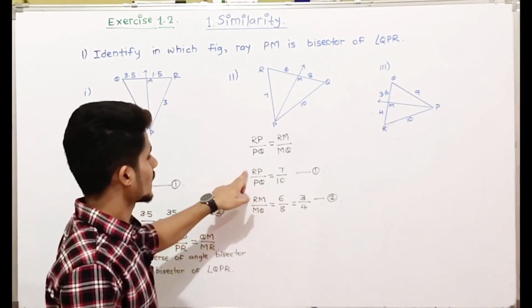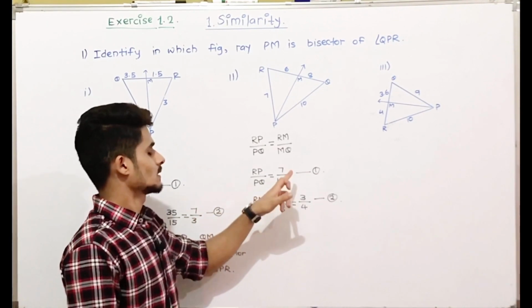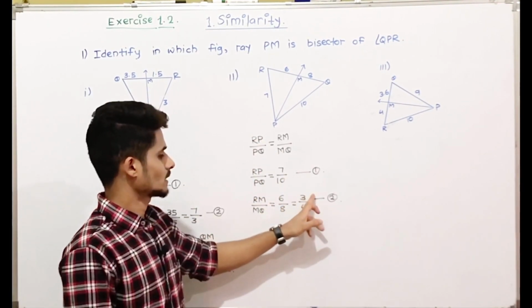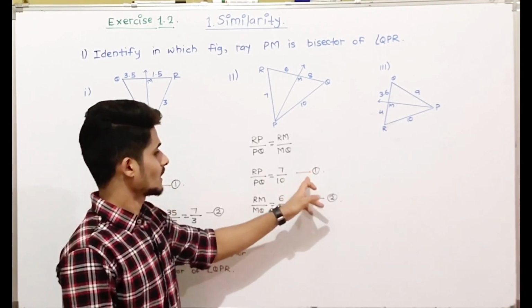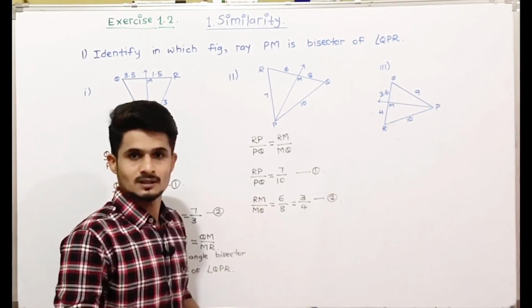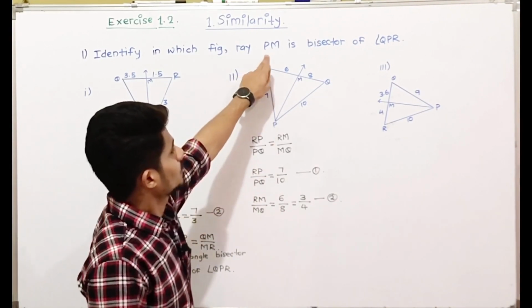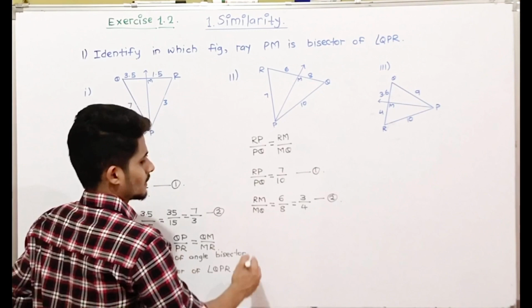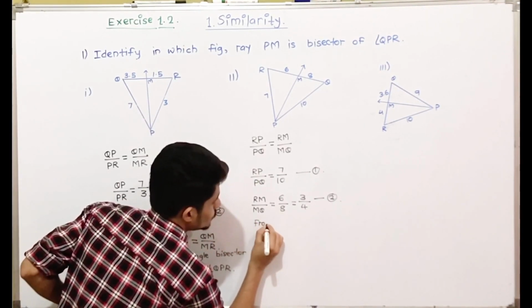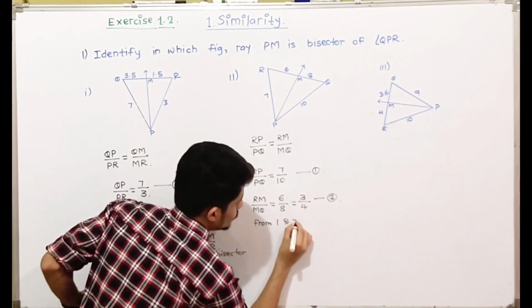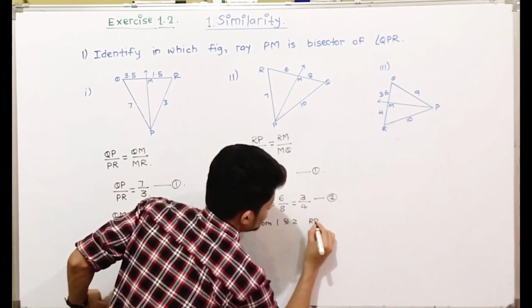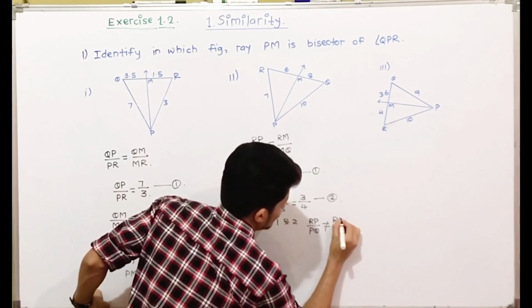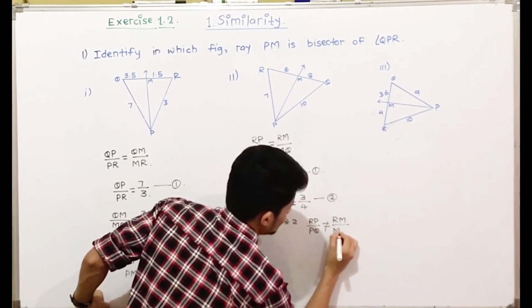The ratio for RP upon PQ is 7 by 10 and the ratio for RM upon MQ is 3 by 4. So from 1 and 2, RP upon PQ is not equal to RM upon MQ.